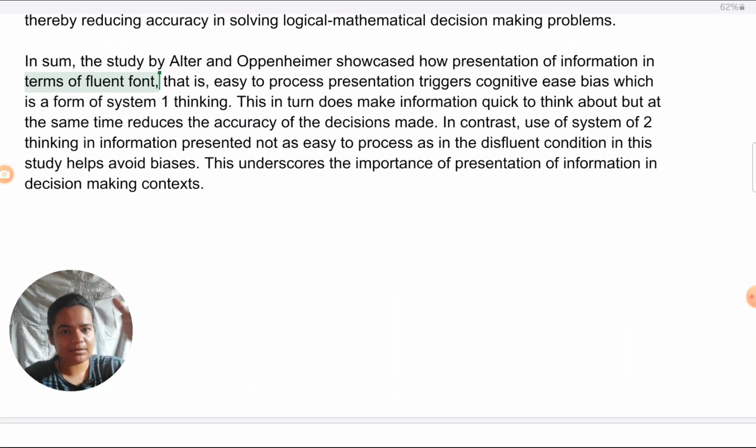So whatever I had given in the introduction, I'm just showcasing in the conclusion, this is where it was found in the study. Or for example, where cognitive ease bias was found when it comes to fluent font, or where time was being saved in the decisions that were being made, in the logical mathematical decisions that were being made. So I just keep on connecting every feature of the study to what I'd introduced initially. That is known as linking back.